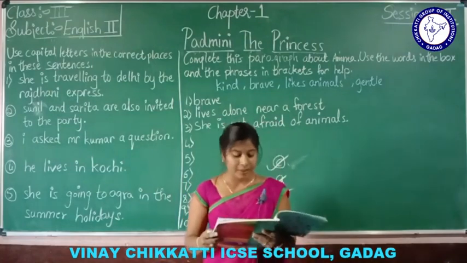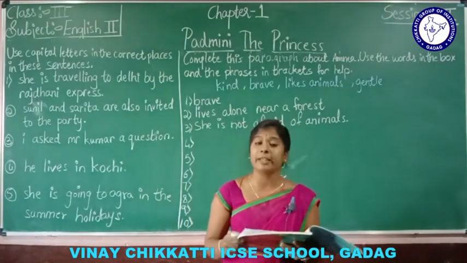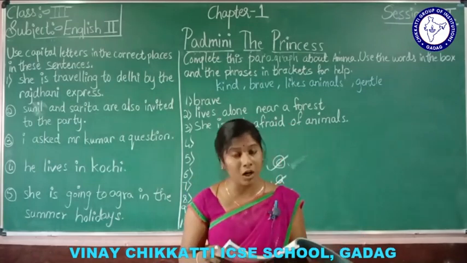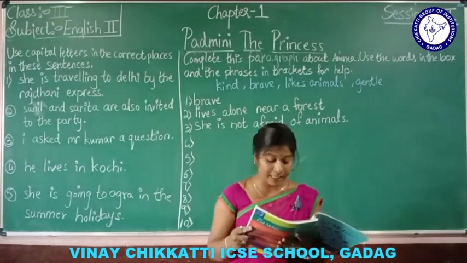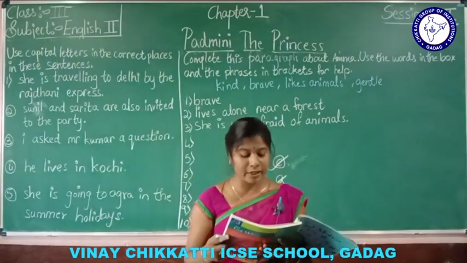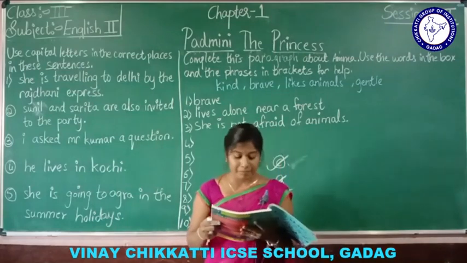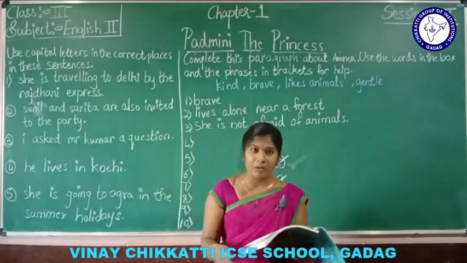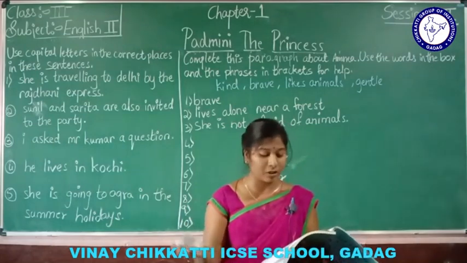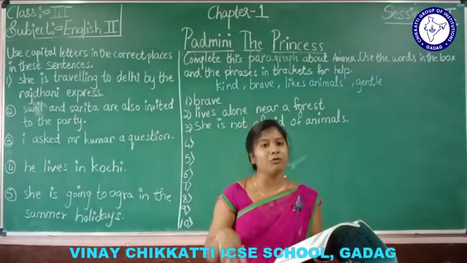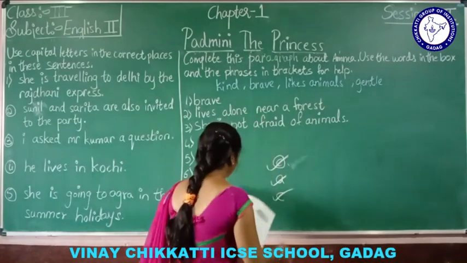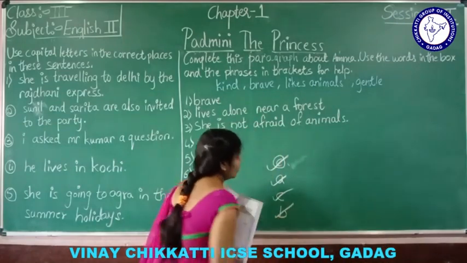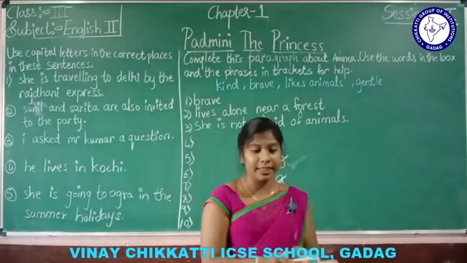Next, elephants throw mud on their backs because they feel hot before they have a bath. Only on a sunny day, before they have a bath, they put mud on their backs. Then they pour the water. Understood, students? Got it?